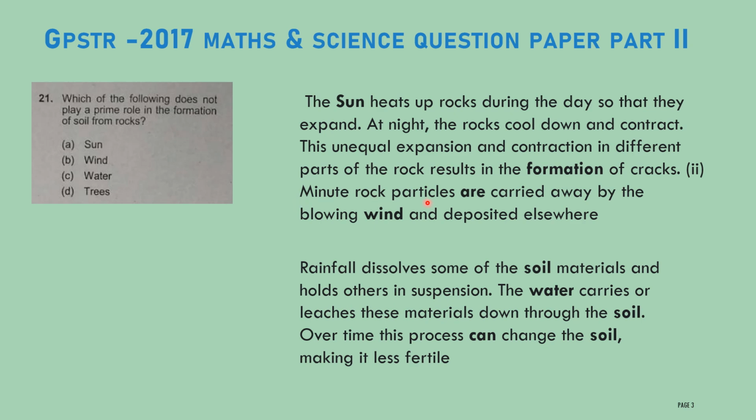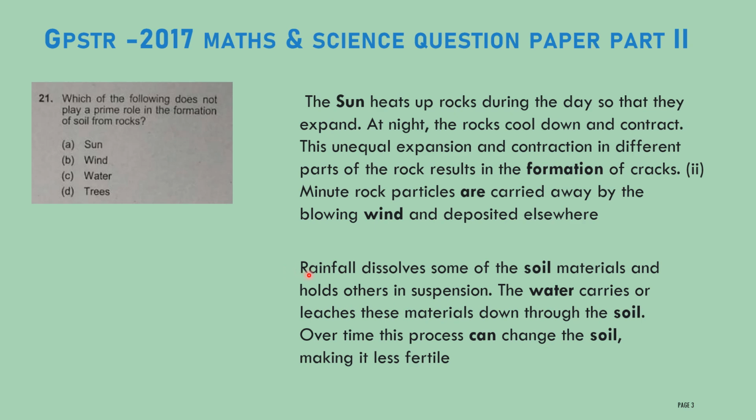Minute rock particles are carried away by the blowing wind. Already you know, when the wind is blowing, it will carry the lighter particles with it, and it will deposit them somewhere. In the same way, the wind carries minute rock particles with it, then drops them somewhere. Like this, it will help. Then the third one is water. How does the water work?